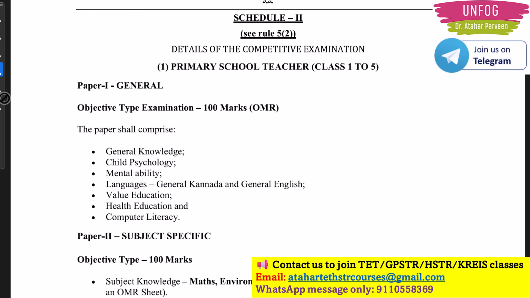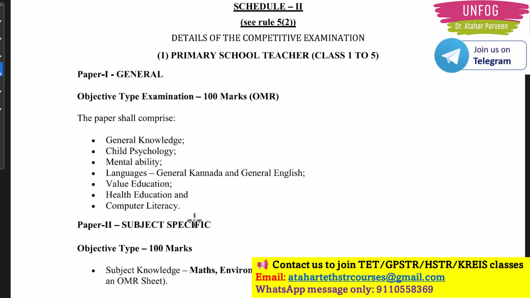Okay, and for general paper 1 for PSTR you have GK, psychology, mental ability, general Kannada, general English, value education, health education and computer literacy. In paper 2 you will have mathematics, environmental science and social science.